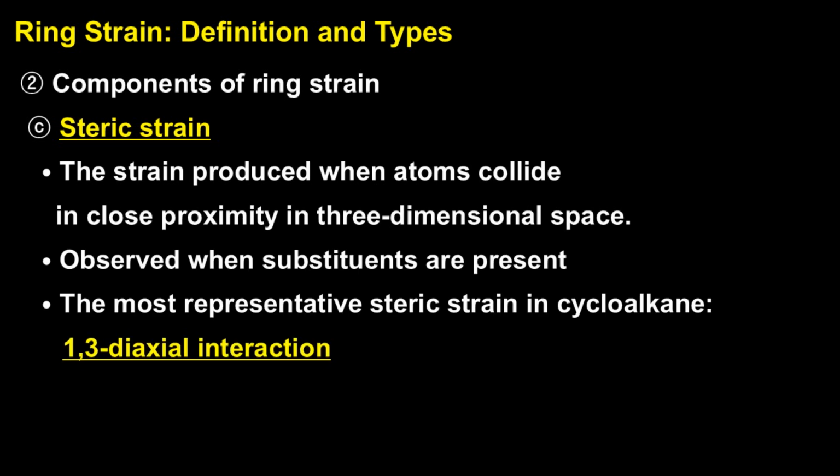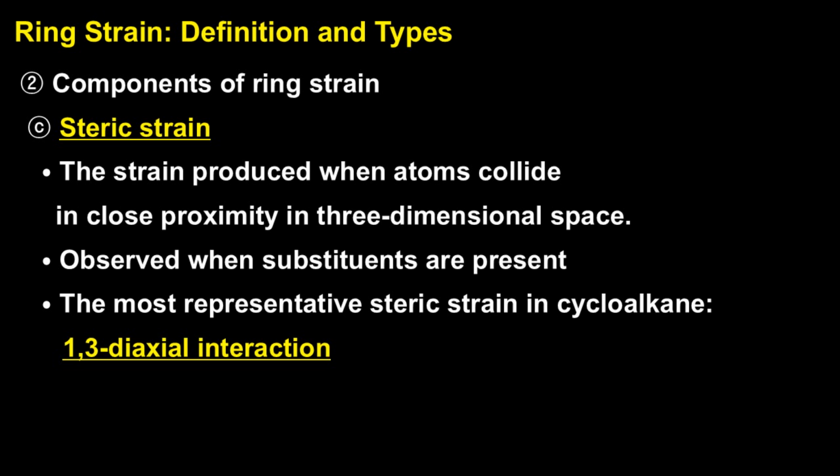Steric strain happens when atoms or substituents get pushed too close together, and that leads to repulsive interactions between them. In plain, unsubstituted cycloalkanes, steric strain is usually not a big deal. But once you add bulky groups, it can become a lot more noticeable. One classic example of steric strain is the 1,3-diaxial interaction in cyclohexane. When a bulky group ends up in an axial position, it bumps into hydrogen atoms that are in the same plane, and that creates extra strain. That's why the equatorial position is almost always more favorable for large substituents. This effect becomes especially important when we look at substituted cyclohexane compounds, which we'll dive into more in our next lesson on cyclohexane conformations.